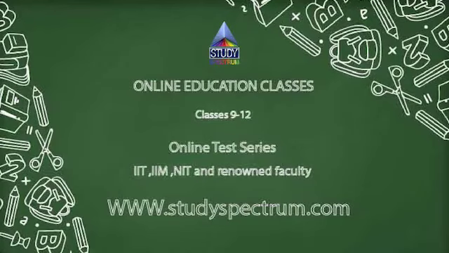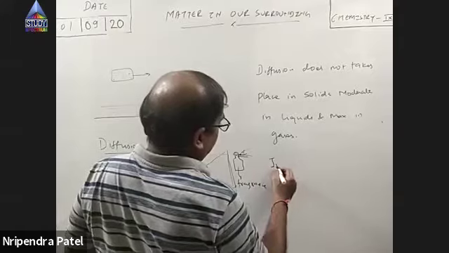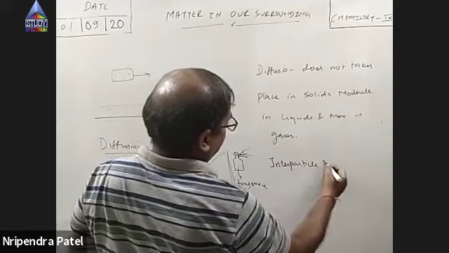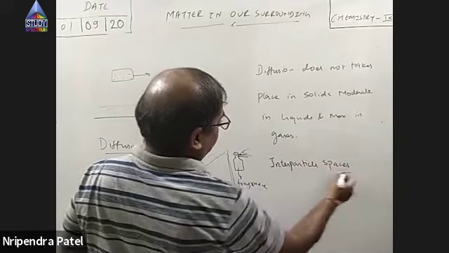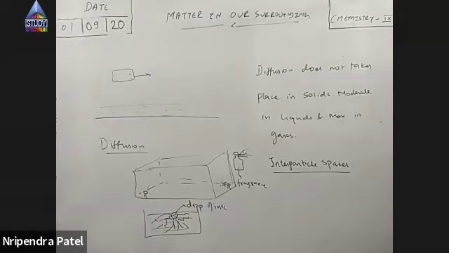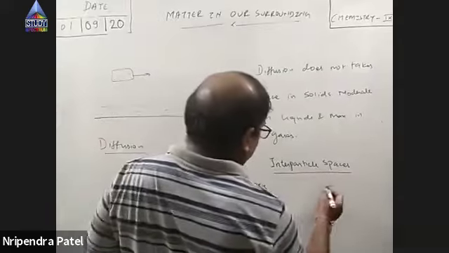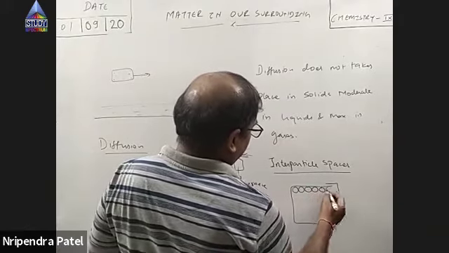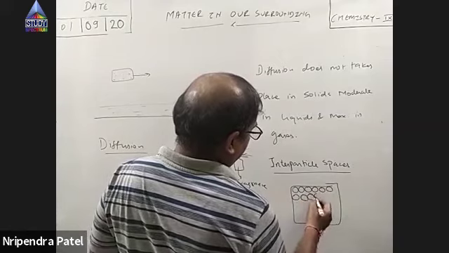Yes, sir. Now these are important ones. Interparticle spaces. So interparticle spaces are minimum in solids. Whatever thing it is that we are saying are particles, in solids, the spacing between those particles is minimum.